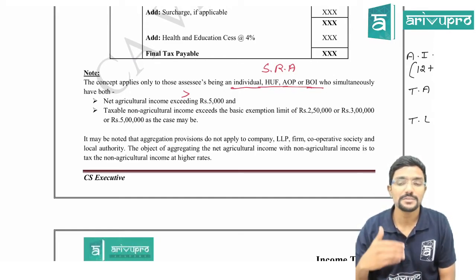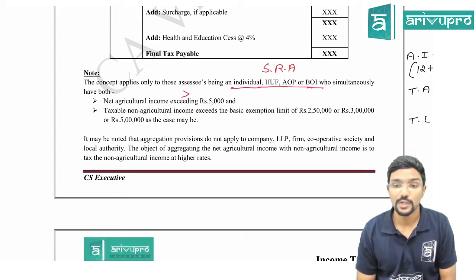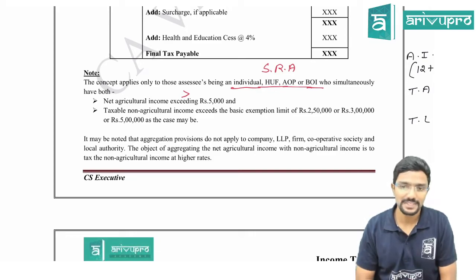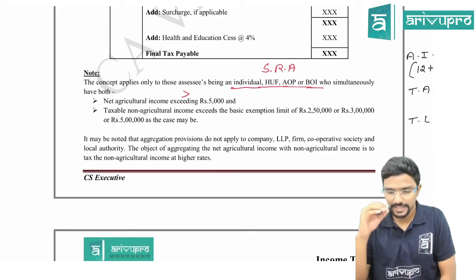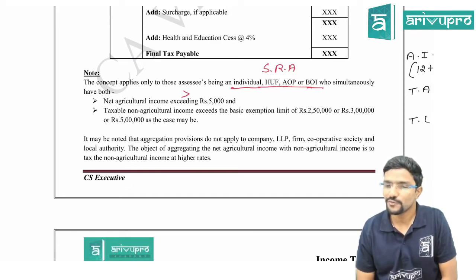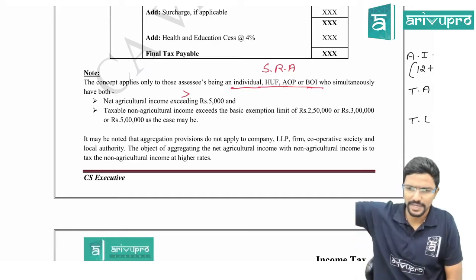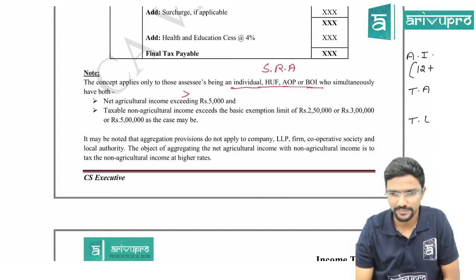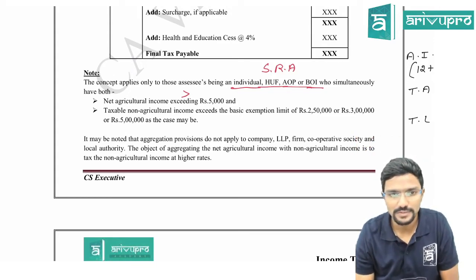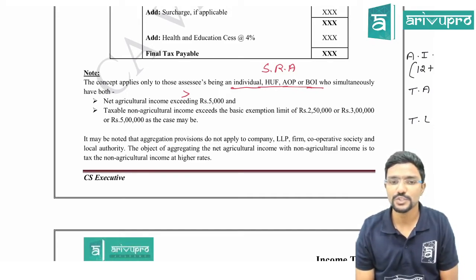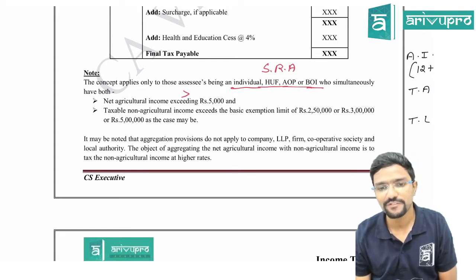That is net of expenditure. Then your non-agriculture income should be more than your basic exemption limit, whatever is applicable for you. Clear? Only if these conditions are satisfied, this concept is applicable. If not, straight away exempt full agriculture income and calculate tax only on your non-agriculture income. Clear? It may be noted that aggregation provisions do not apply to a company, LLP, firm, cooperative